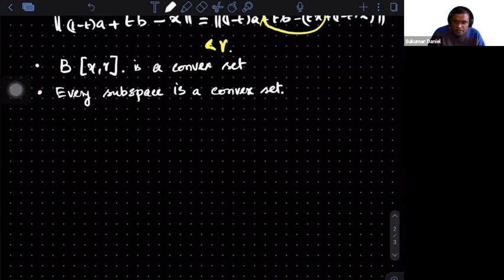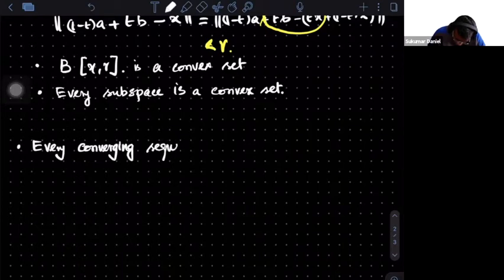In a normed linear space also, like in the case of real numbers, every converging sequence is Cauchy. I'm asking you to check that. The only thing is, the proof is essentially the same, with the modulus replaced by the norm.